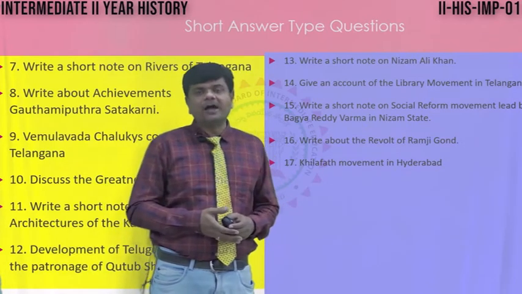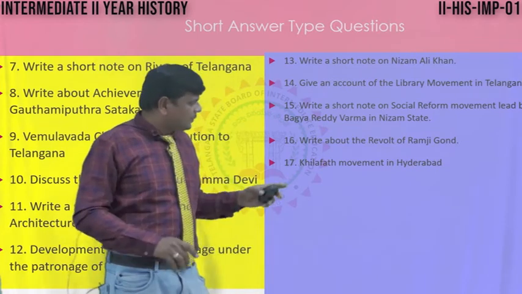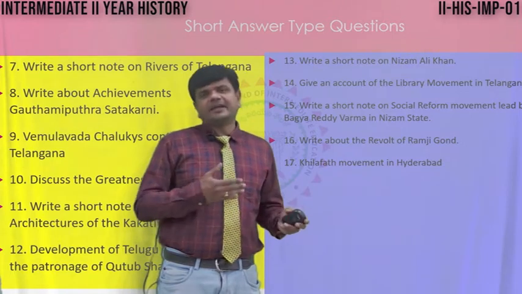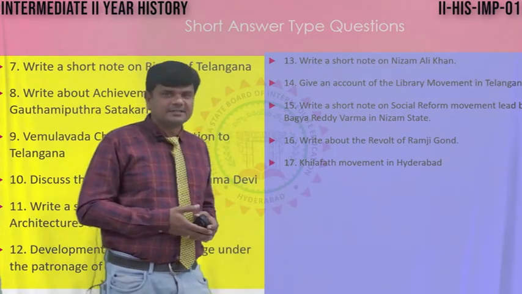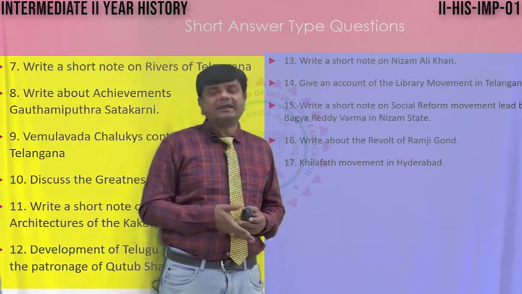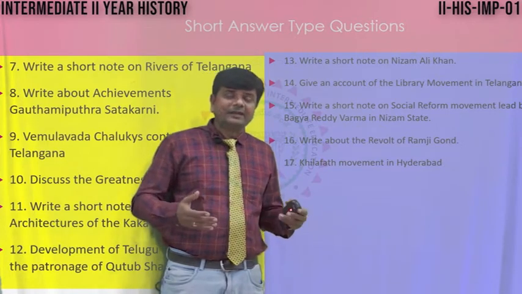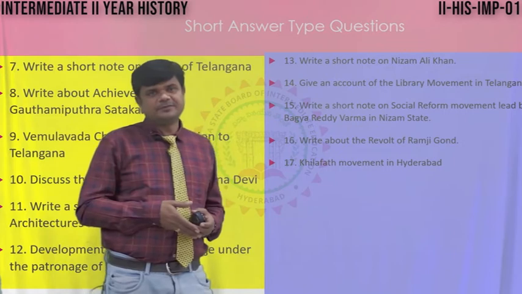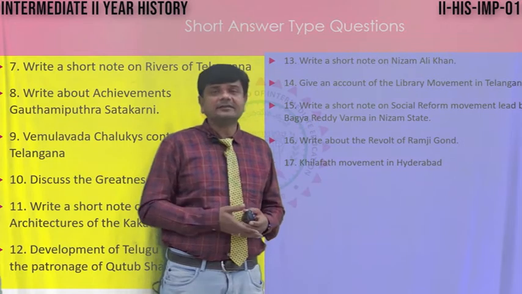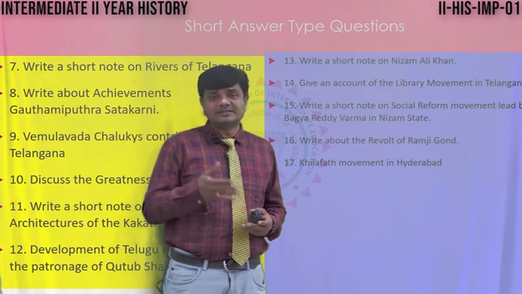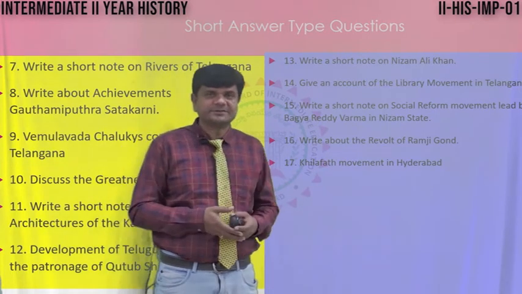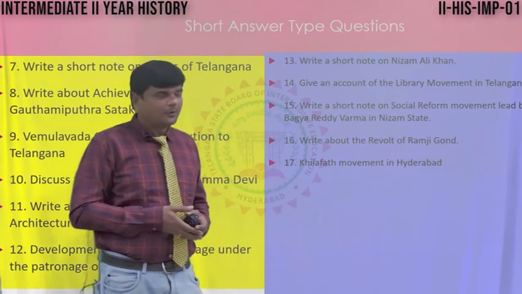Write about Ramji Gond. Ramji Gond, a great fighter, started a great revolt against the Nizam's policies and British policies, especially in the Nirmal area of Hyderabad. He founded a self-rule in the Nirmal area. Later he was, of course, killed by the combined force of the British and the Nizam. About Ramji Gond also, you have to write these points.